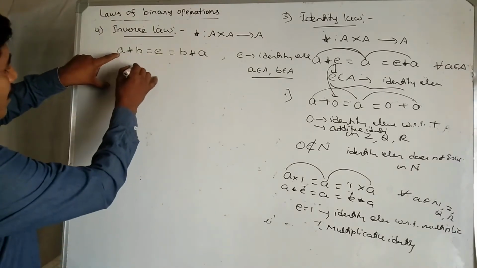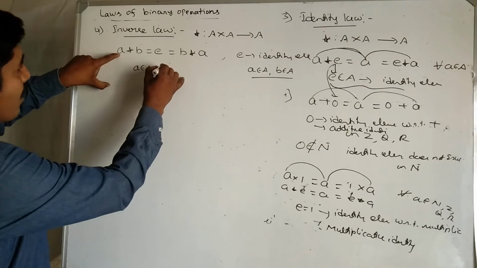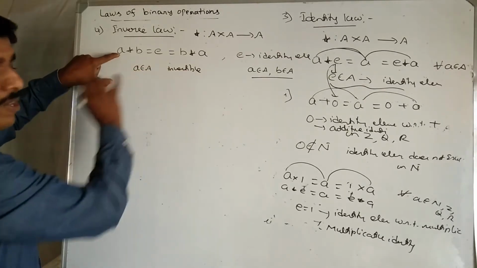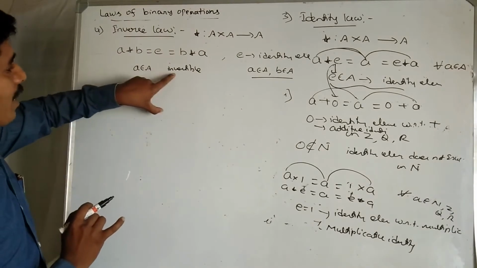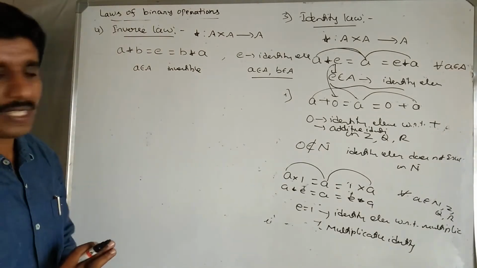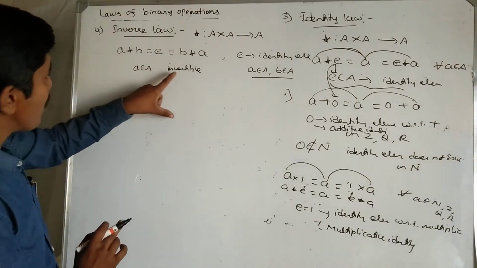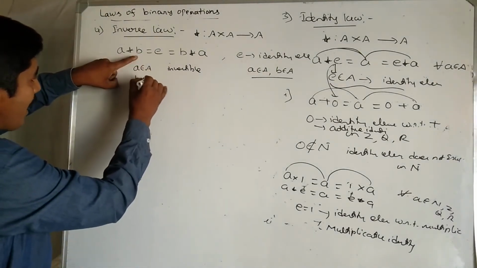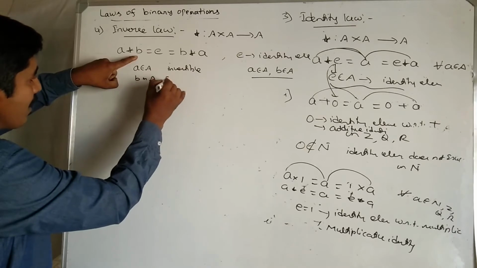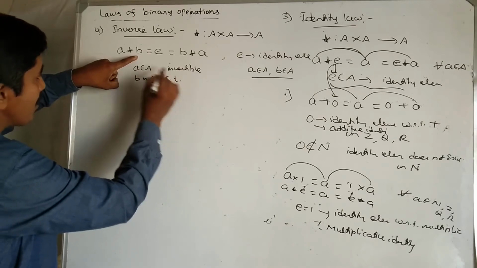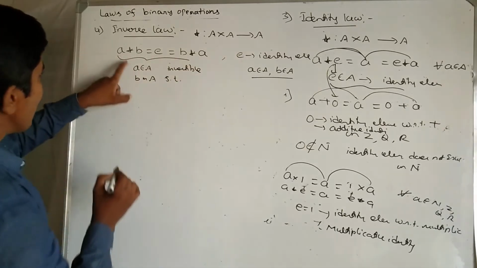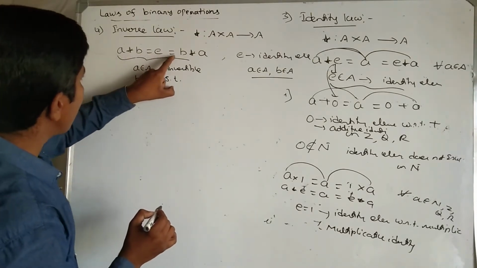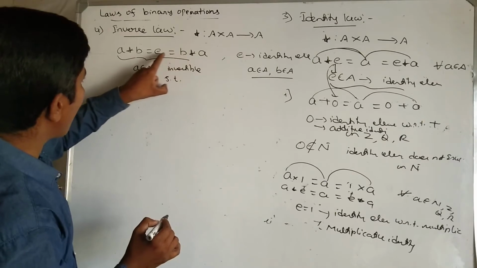The element A belonging to set A is said to be invertible, meaning its inverse exists, if there exists another element B in A such that A star B equals the identity element and B star A equals the identity element.